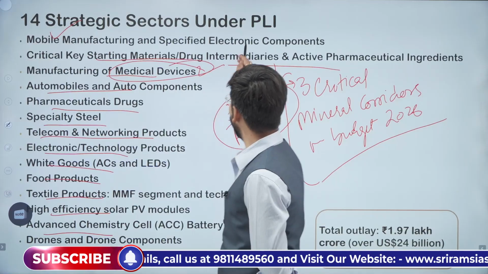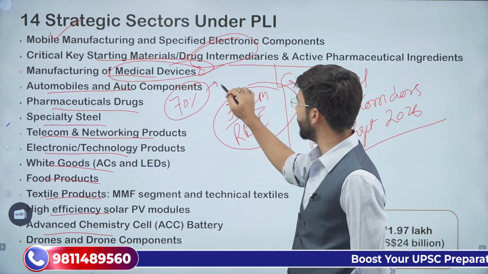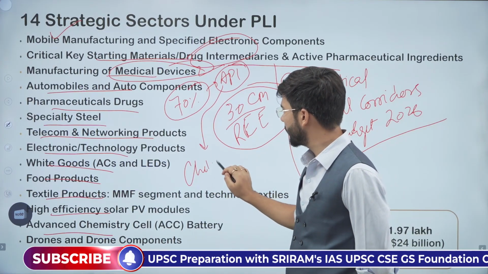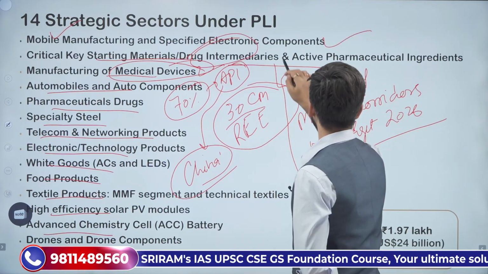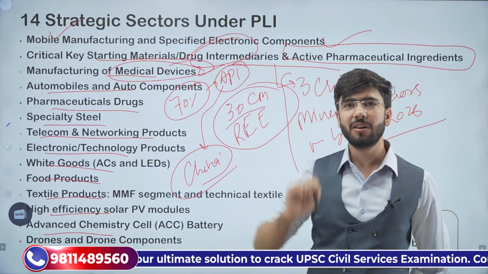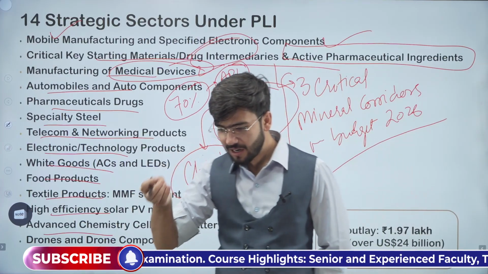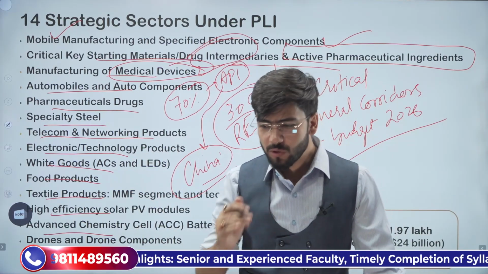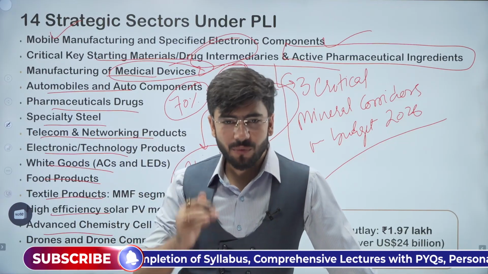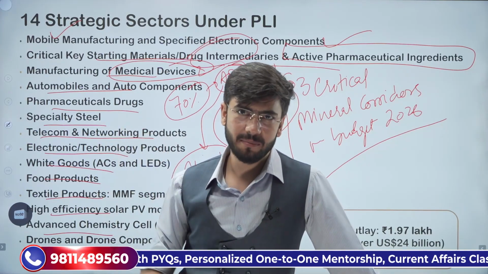Manufacturing of medical devices and drugs. Why? Because India had a dependency of 70% on API, active pharmaceutical ingredients. We used to import API from China. Now what we are doing? We are increasing the production of this API so that we do not keep on depending on that supply chain which is fragile, which was uncovered by the pandemic, when the supply chain was disrupted. So therefore we are focusing more on India's resilience and self-reliance.